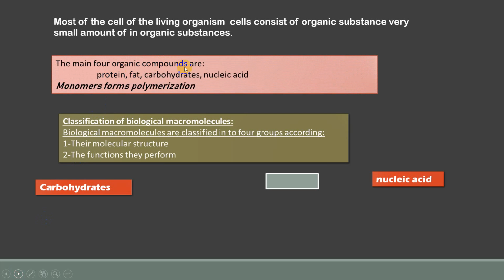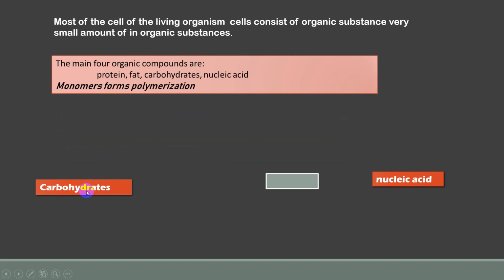The main four organic compounds are protein, fat, carbohydrate, and nucleic acid. Monomers form polymers by polymerization. Okay, the scientists classify the biological macromolecules according to two things. It means that these four organic compounds are divided according to their molecular structure and the function they perform. What's the meaning of molecular structure? It means, what is the chemical structure of carbohydrates? What is the chemical structure of lipids?